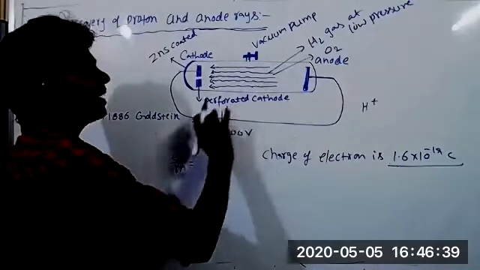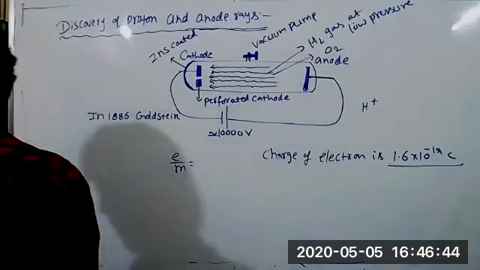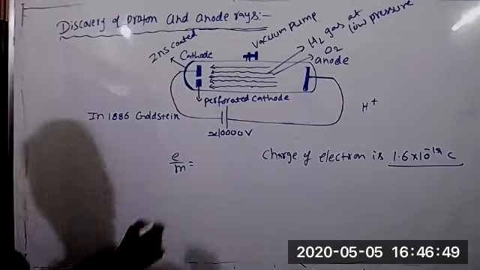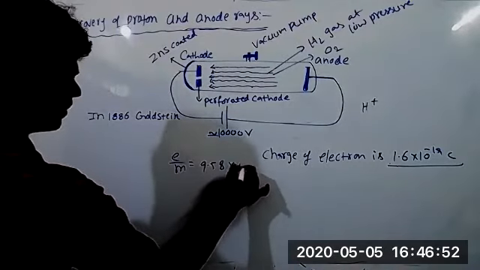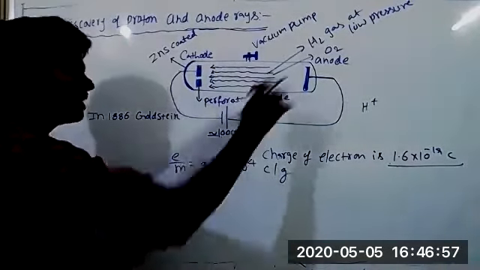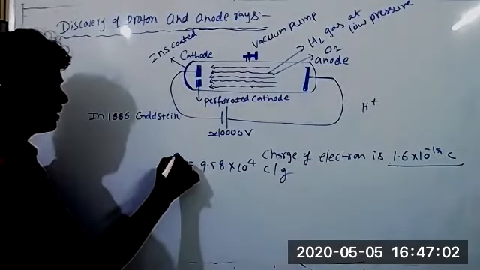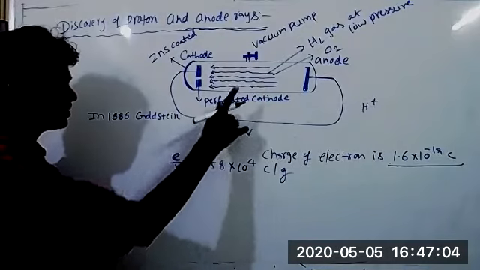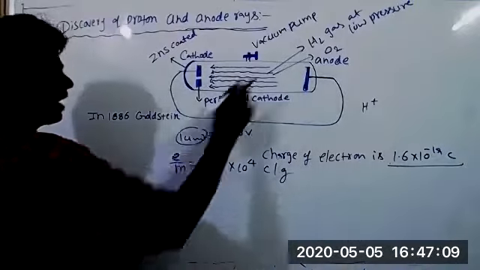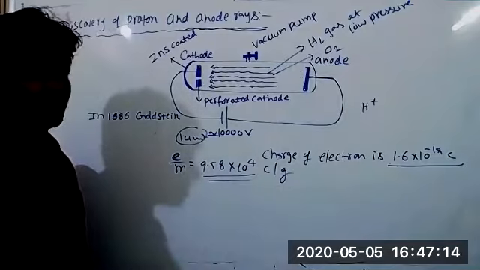So for calculation of the e by m ratio, for our convenience, we take hydrogen gas. Then here the e by m ratio value is 9.58 into 10 power 4 coulombs per gram. This is the value for hydrogen gas. If you take a different gas, the e by m ratio changes. See why it changes? Charge changes, no doubt. Charge of hydrogen we know is only 1 unit, and hydrogen has some mass. That's why it gives 9.58 into 10 power 4.